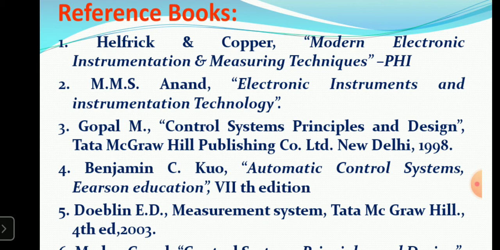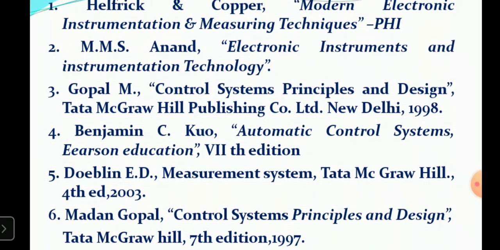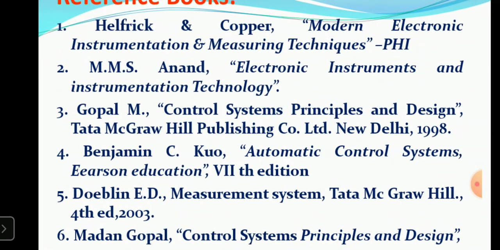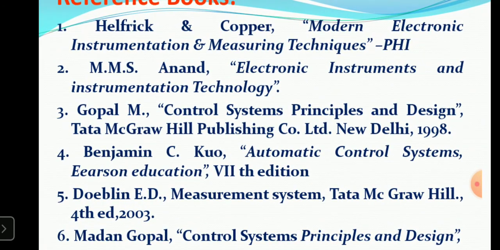Helfrick and Cooper, that is a very famous name, Modern Electronic Instrumentation and Measuring Techniques. Then the second book is A.K. Sawhney and Electronic Instrument and Instrumentation Technology by M.M.S. Anand. Then again M. Gopal, the same author we discussed in the previous slide, but another book, Control System Principles and Design, by Tata McGraw Hill.